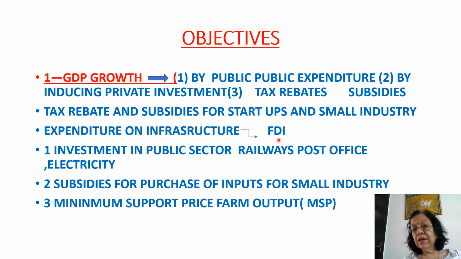Also, it attracts FDI, foreign direct investment. Multinational companies from different countries of the world come over to our country to invest.